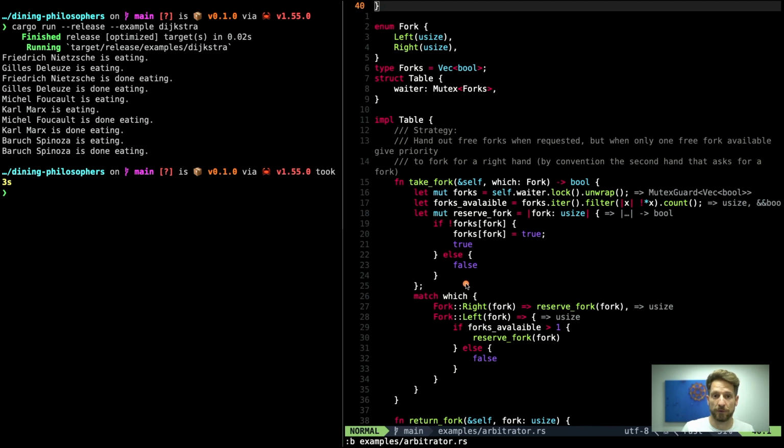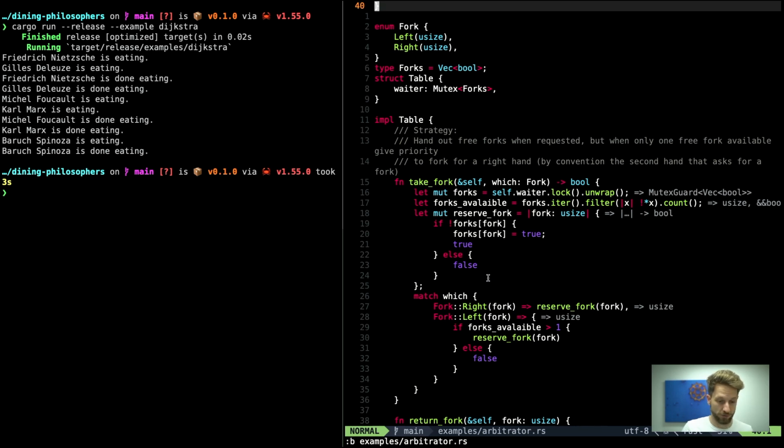Now we are matching against the fork request from the philosophers, so which fork they wanted to take. If you want to take a right fork, then you directly get your fork. And if you request your left fork, now we check if there are still more than one forks available. If that's the case, yes, go ahead, you will get a fork. If that's not the case, I will return false, because I will not even try to give you a fork. I only react to right fork requests for that. This is the strategy for handing out a fork to a requesting philosopher.